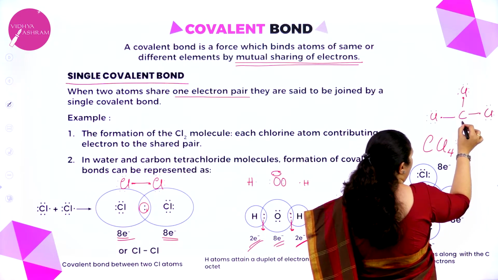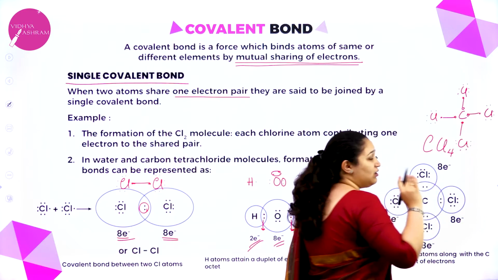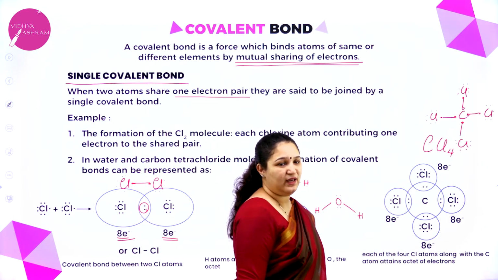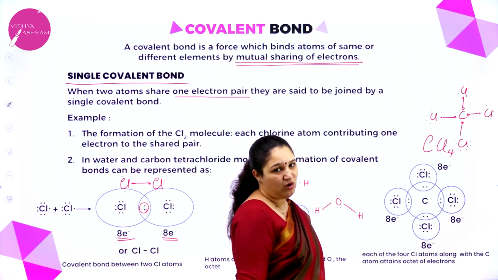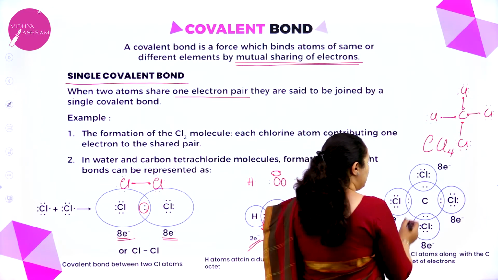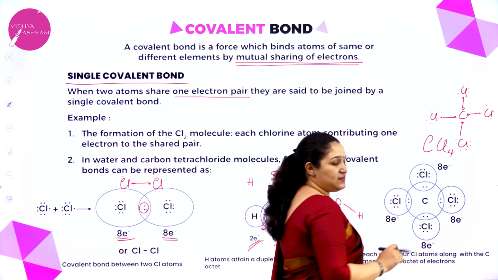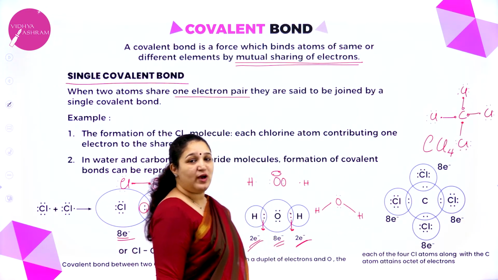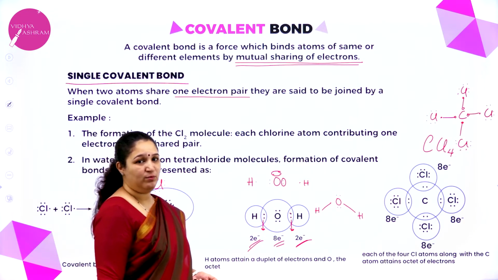Carbon has 4, 1, 2, 3, 4. So, you have 1, 2, 3, 4. 4 single bonds are present in carbon tetrachloride and all of them have attained octet. Carbon you see 2, 4, 6, 8 octet. Chlorine, all the atoms have attained octet. So, I hope you have understood about the single covalent bond.